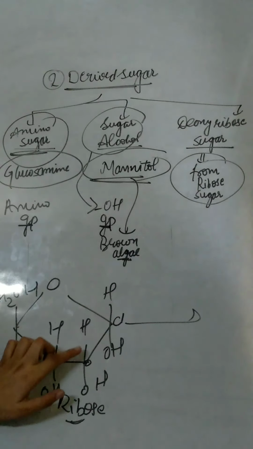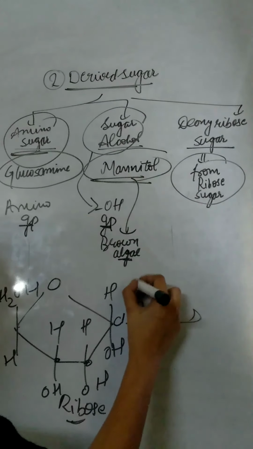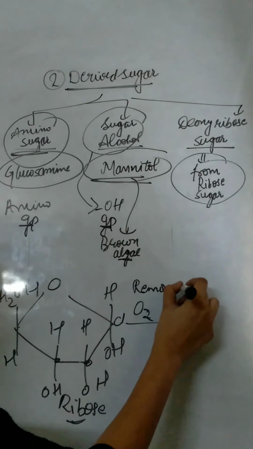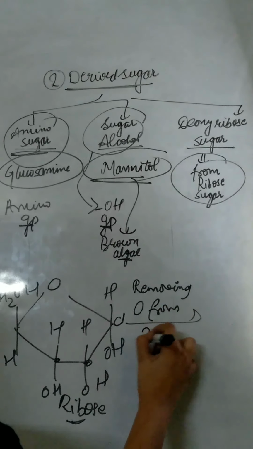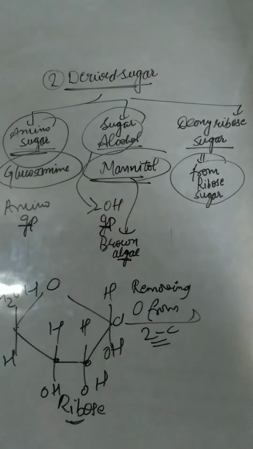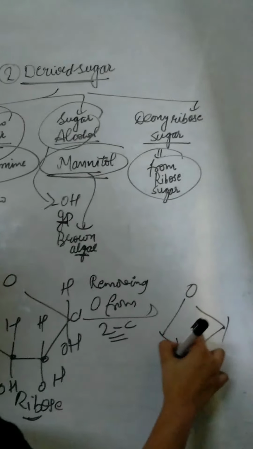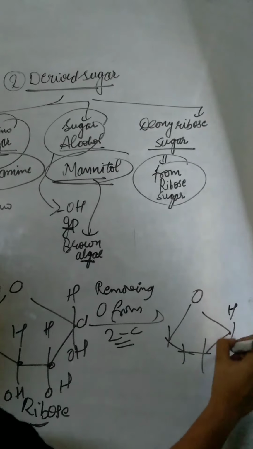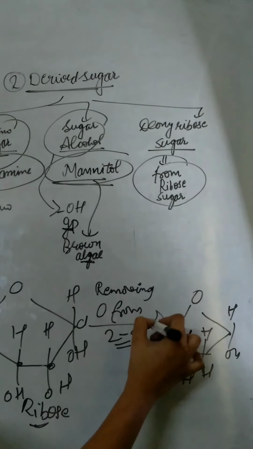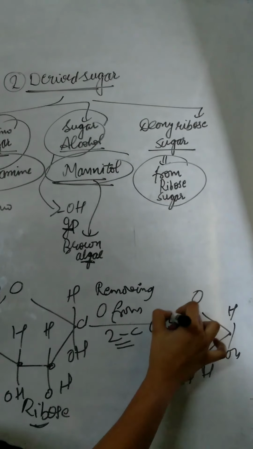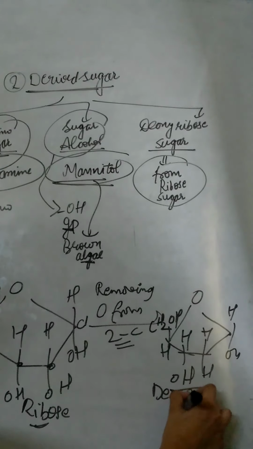If we remove oxygen from the second carbon atom, we get deoxyribose sugar.